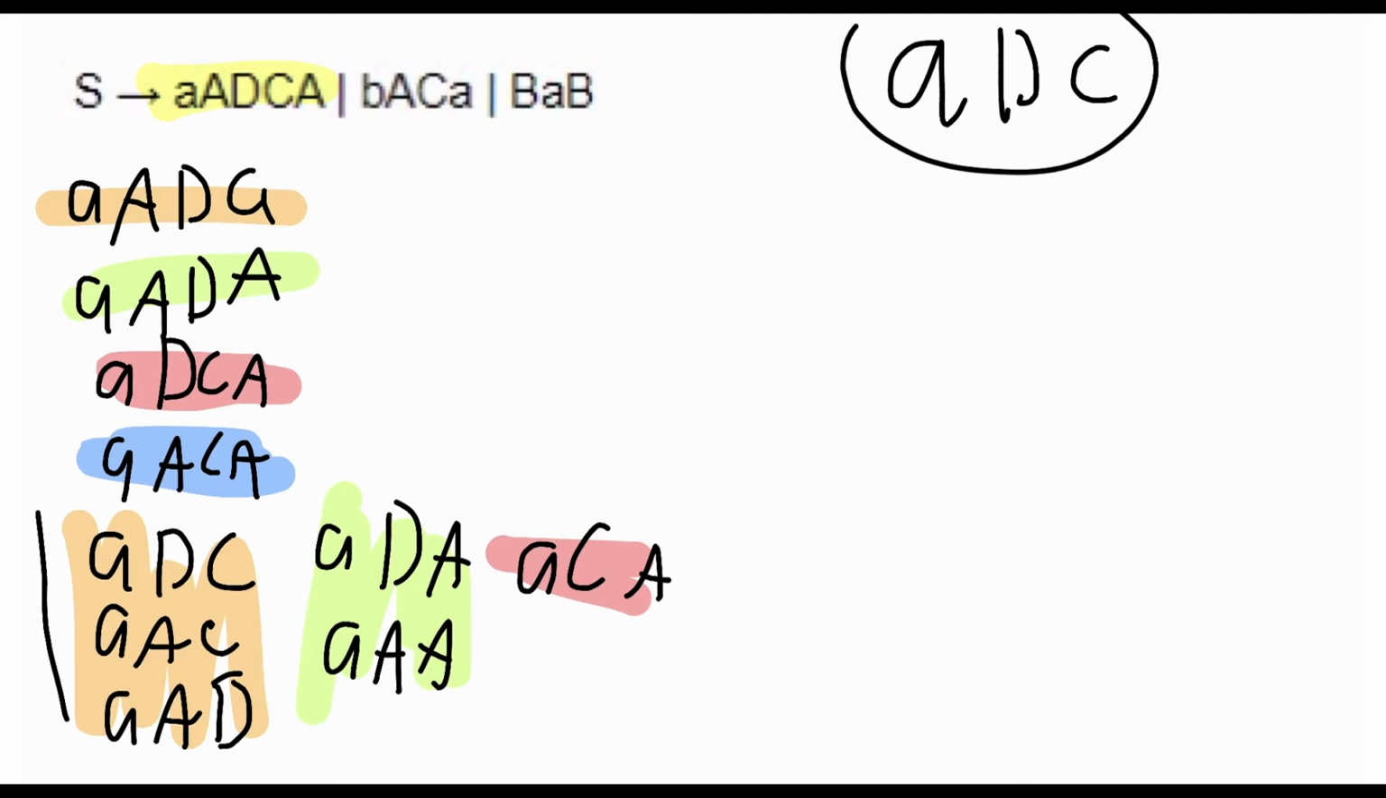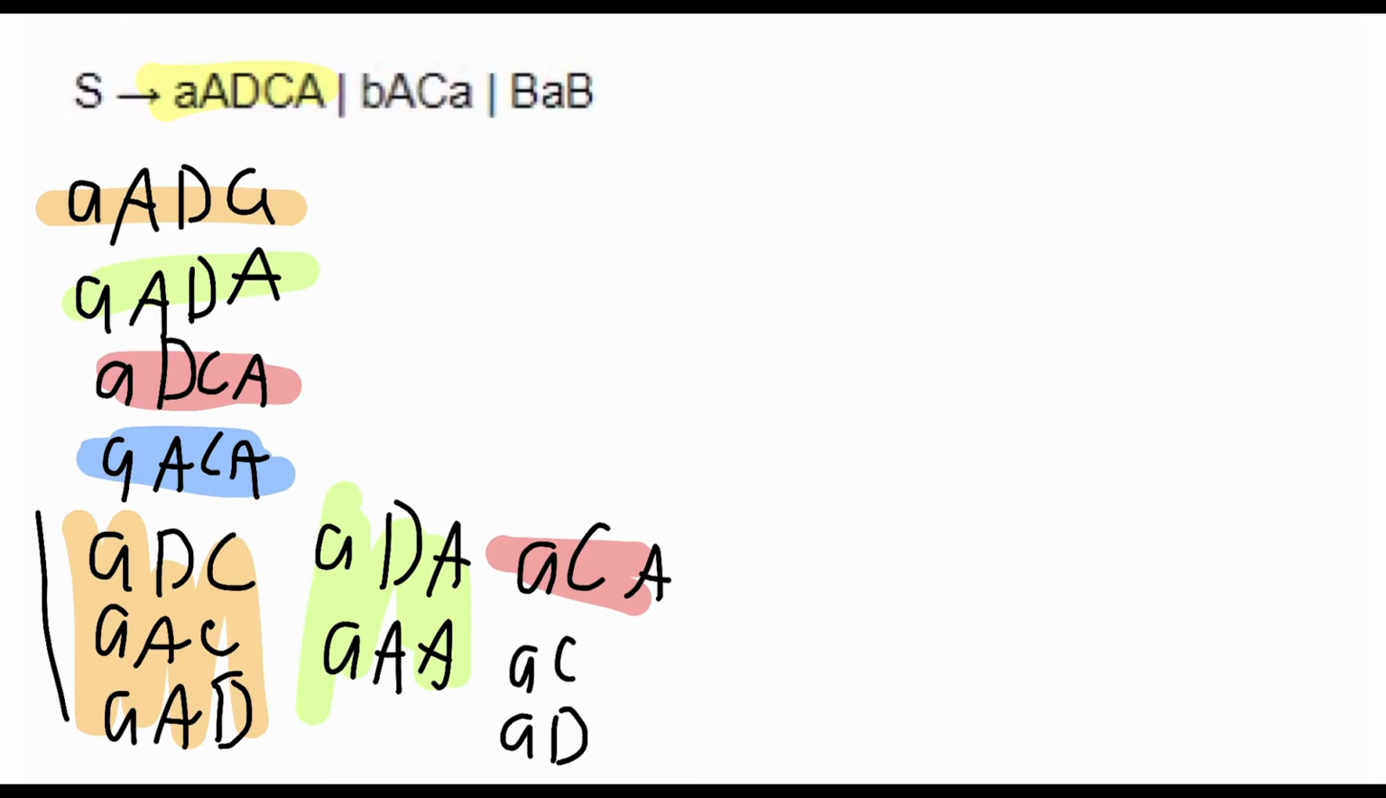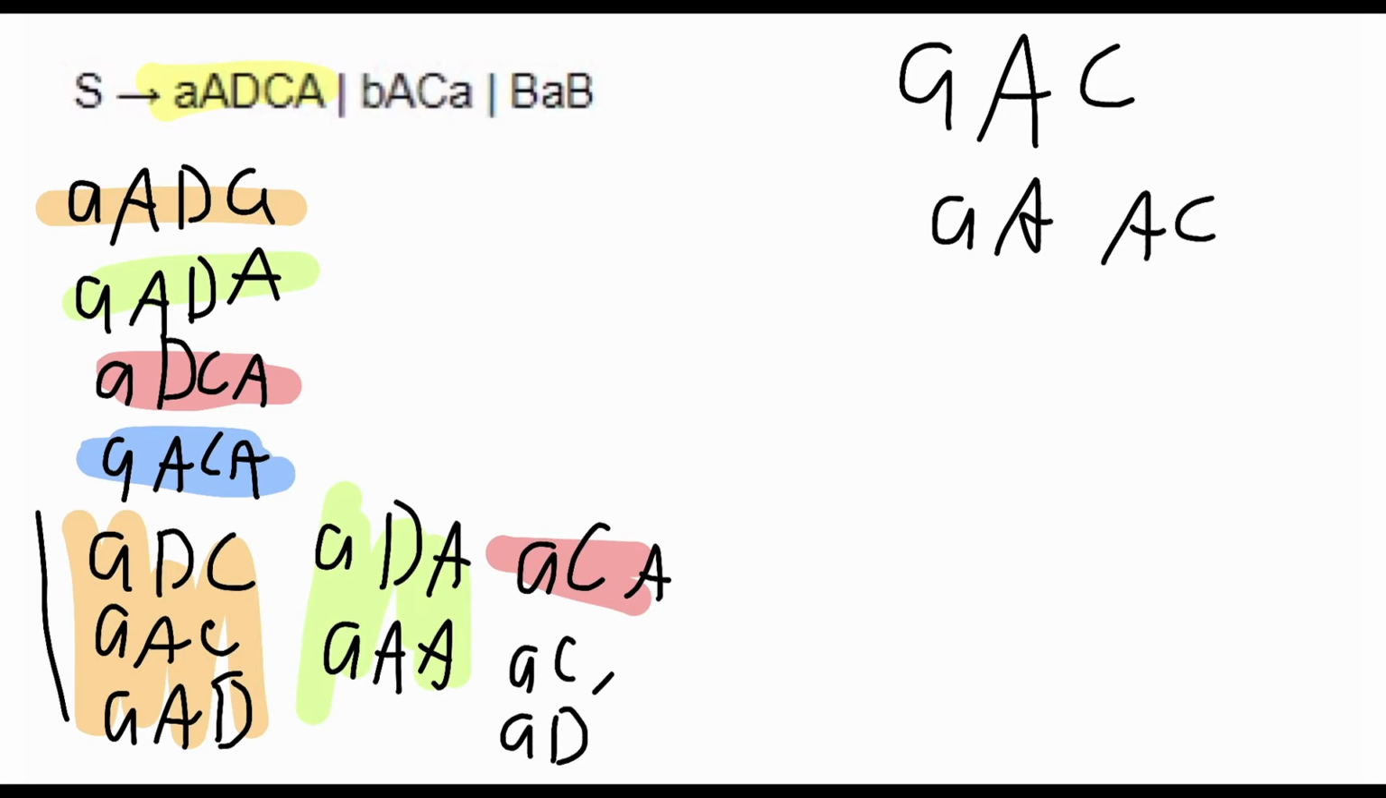We break that apart without that D. We make AC, then we make AD. So you have AC, AD. All right, now for the next one, AAC, we make AA, AC, AA, AC.